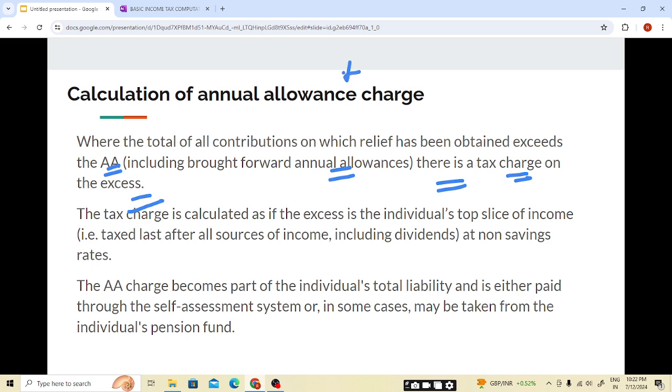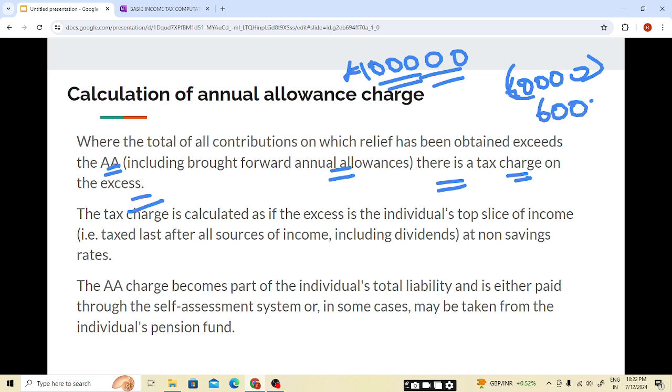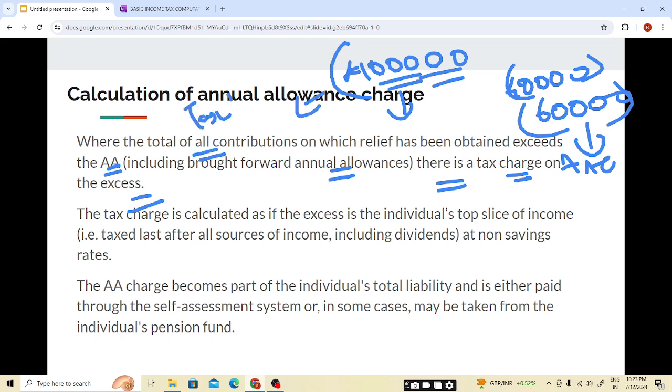So let's assume, student, that all the total contribution amounts to 100,000 pounds and our annual allowance is 40,000. So excess is 60,000. On this 60,000 we'll be calculating the annual allowance charge, and this 100,000 is, student, all the total contribution on which tax relief is available. Only the tax relief amount we need to take. I hope this is clear.